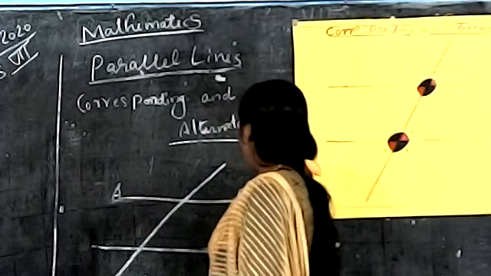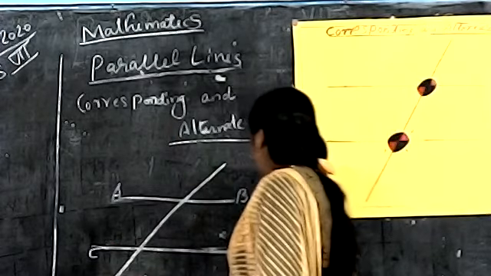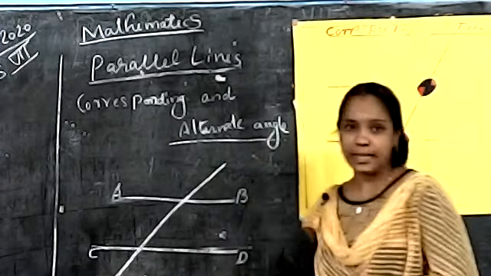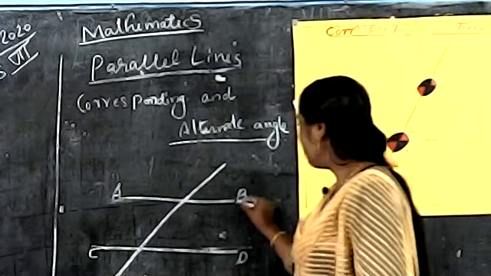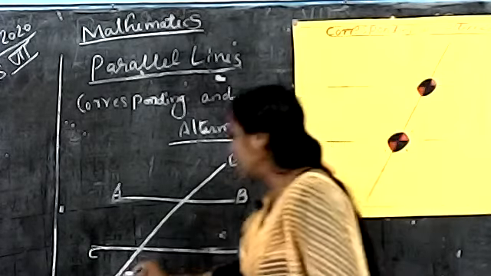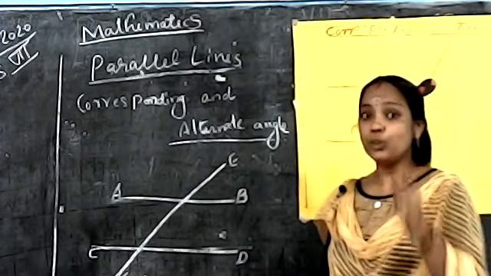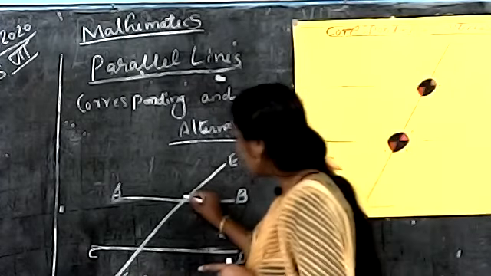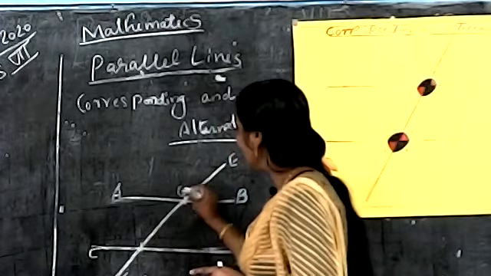The next line is CD. The last line, the third line, is EF. It also has two points, the joining parts, G and H.